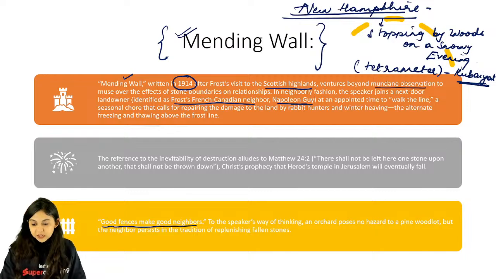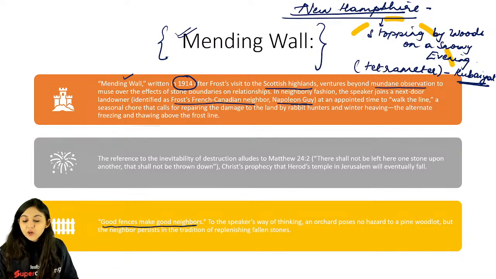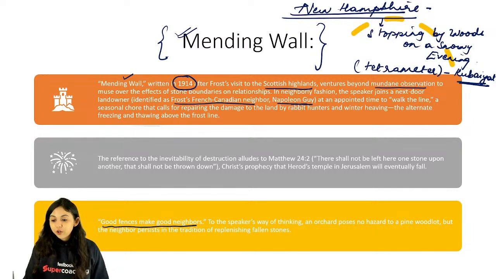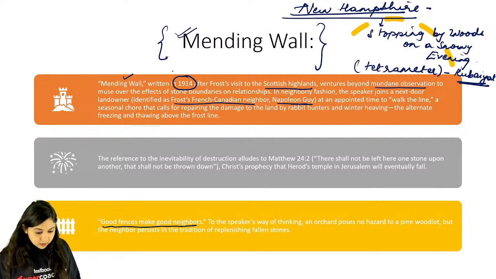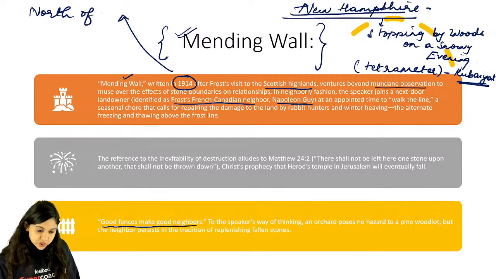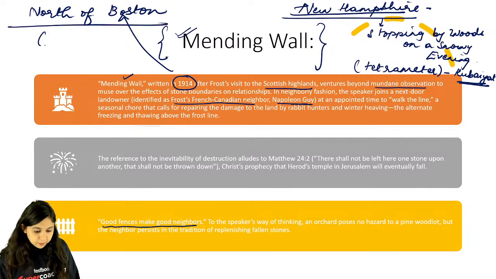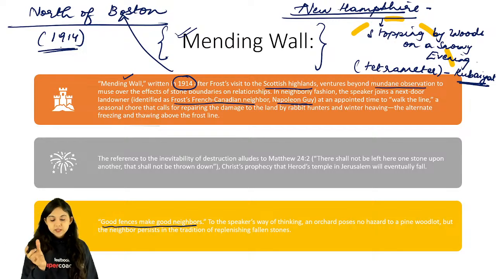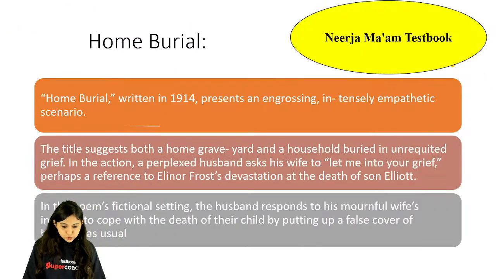Mending Wall of course coming in. Mending Wall, अच्छा, Mending Wall कहाँ पे था? It is second collection of poetry, North of Boston. ये 1914 से आपको हिंट मिल जानी चाहिए थी. North of Boston में Mending Wall आ रहा है. Mending Wall कहाँ पे आ रहा है? आपको Match the Following दे सकते हैं कि आपको मैच करना है पोएट्री और वो कौन से पोएट्री कलेक्शन में आ रही है, तो you should remember that.